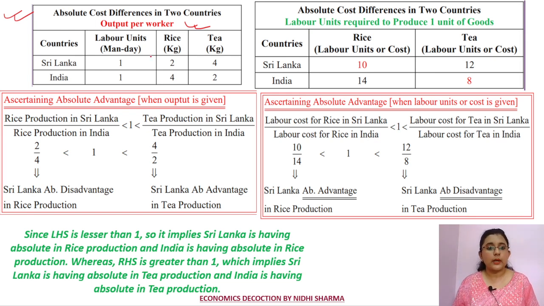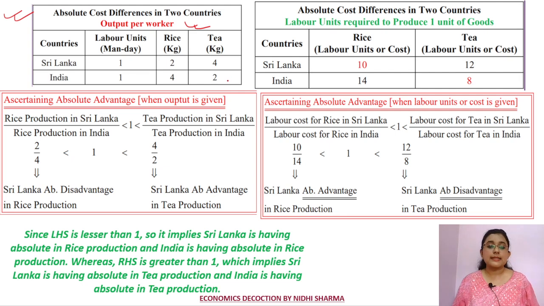Suppose one labor unit, one man day, in Sri Lanka is able to produce 2 kgs of rice and 4 kgs of tea, and in India 1 labor unit or 1 man day can produce 4 kgs of rice and 2 kgs of tea.